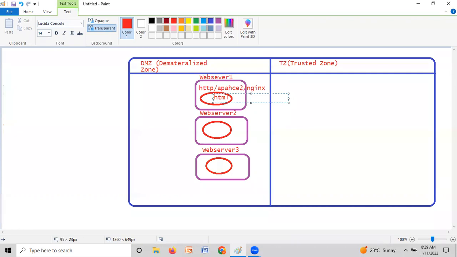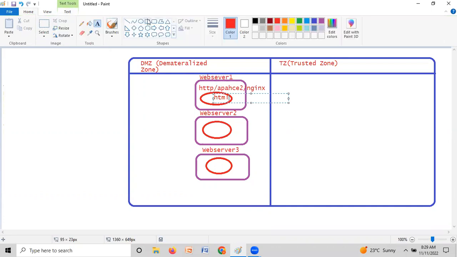So there are two types of environment in the data center: one is public and the other is private. The public is nothing but the DMZ. Whenever we get a request, who is responsible for transferring it to these web servers? With a single web server, if we have its URL we can hit it directly. But in our case we have three web servers, so how can we distribute the load across them?